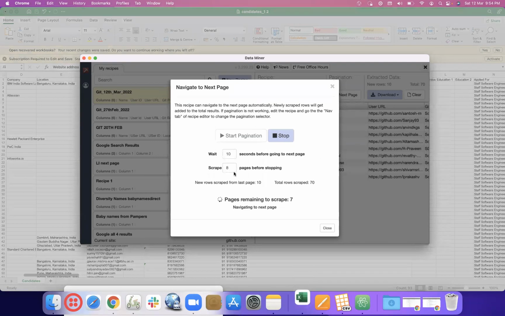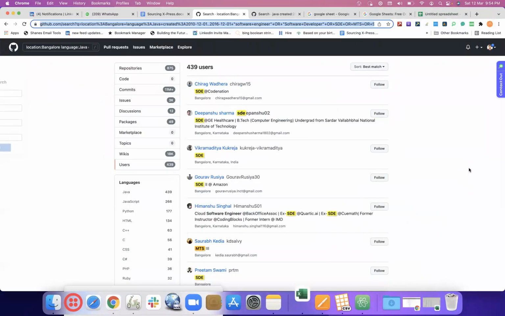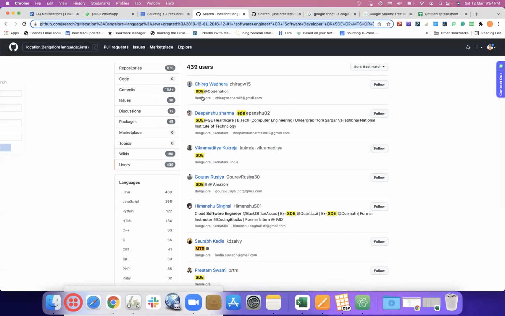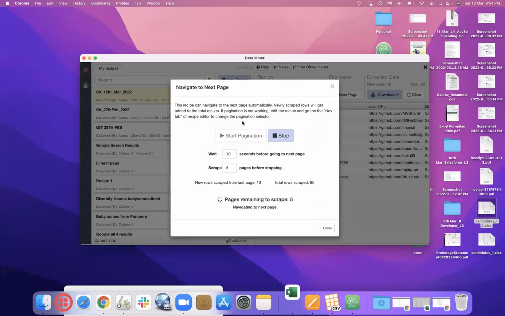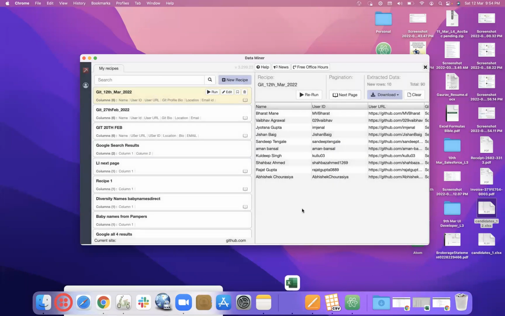So again, the command started from here. Which page has it gone to? Okay, again, it's starting. Wait. Let's stop that. Let's say stop. Let's say close. All right. So now we will say download. Download either as an Excel or as a CSV.